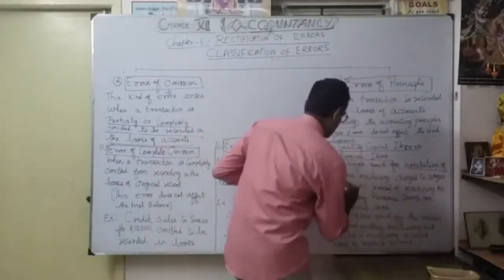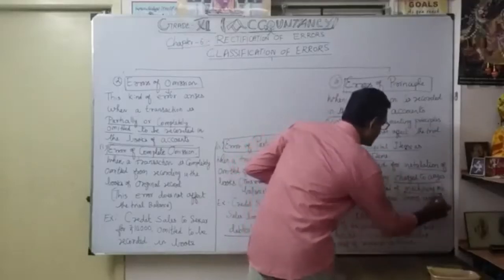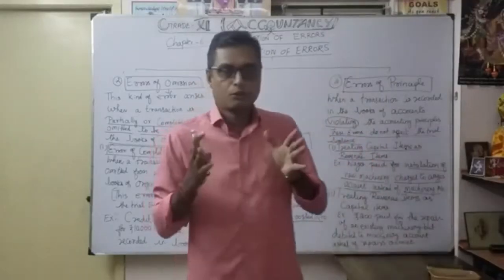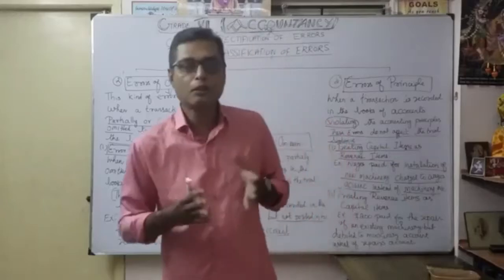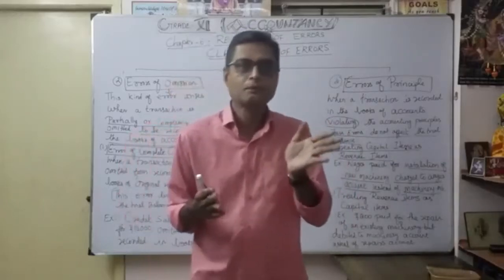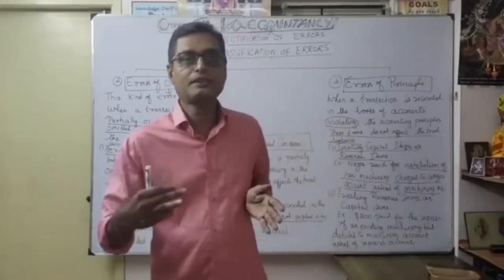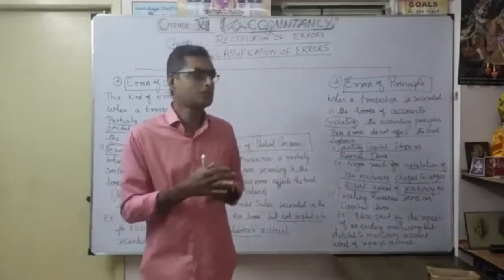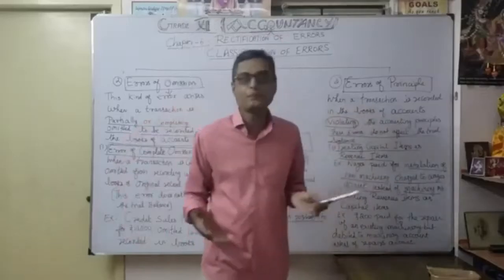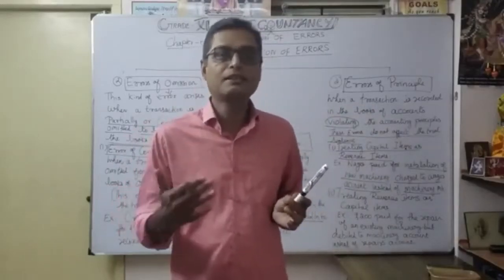Wages paid for installation of new machinery. But what happened? It is charged to wages account instead of machinery account. You understood? Any wages we paid for installation of the machinery should be debited to machinery account. But what happened? It was wrongly debited to wages account. So naturally it is against the principle. That's why it is called error of principle. So here we want to consider it as a capital expenditure, but they treat it as revenue expenditure.